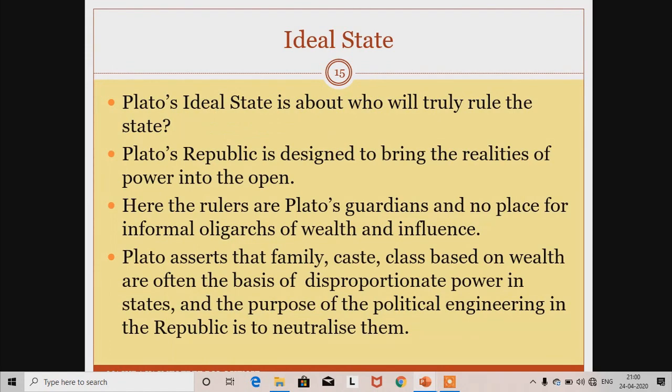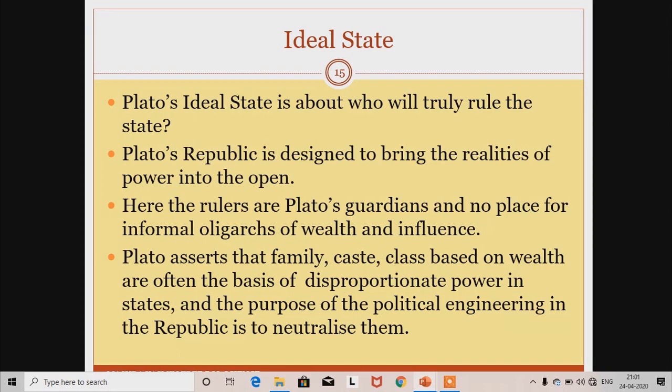Now we are going to discuss Plato's ideal state. As I have told you before, Plato's only concern was to prevent stasis or civil war. So his philosophy is totally based on how a state should be ruled and what will be the nature of an ideal state.